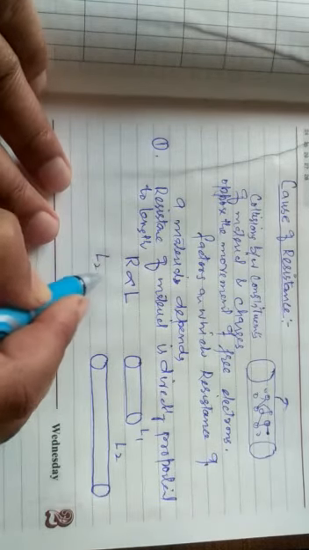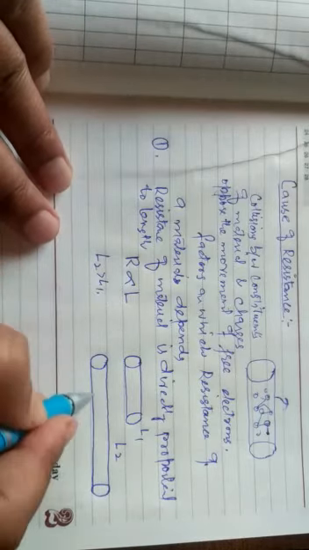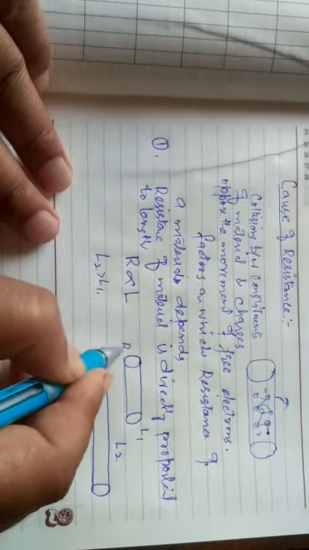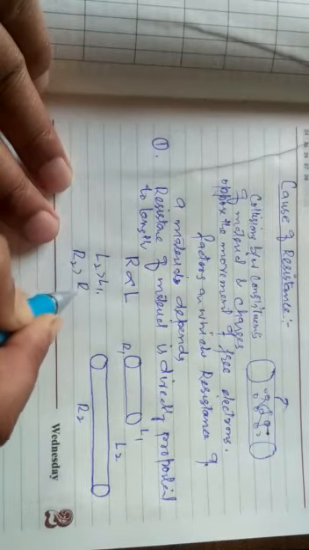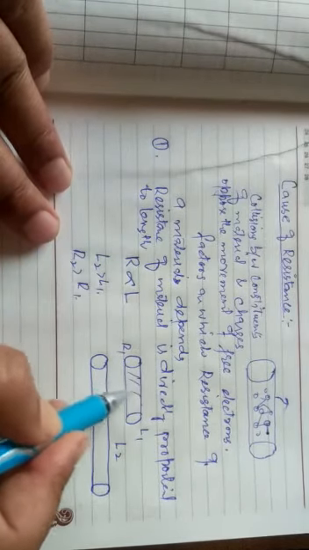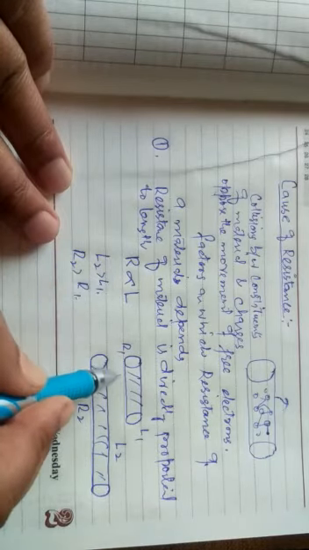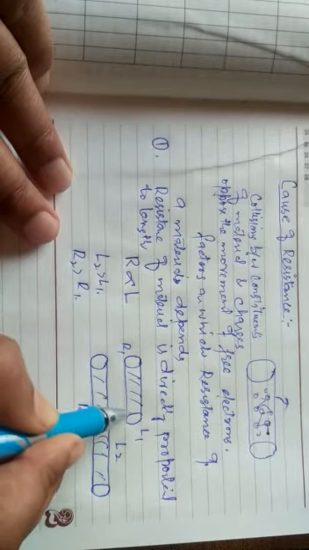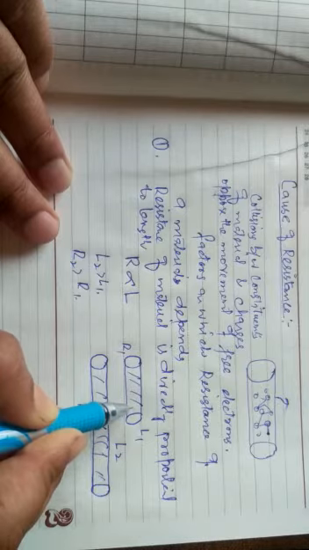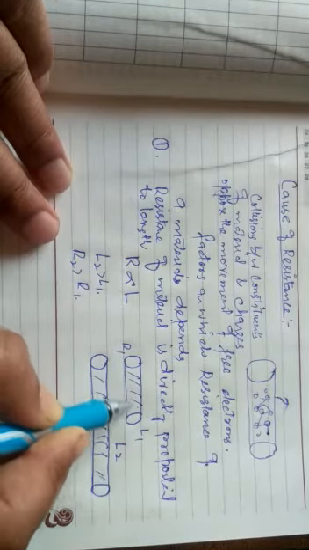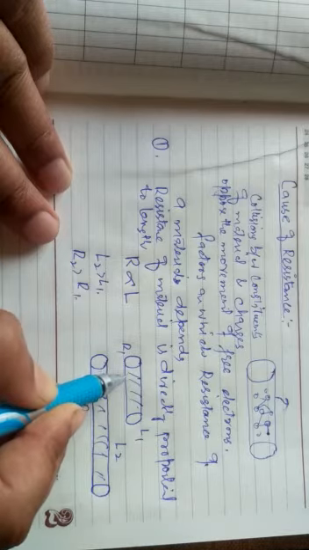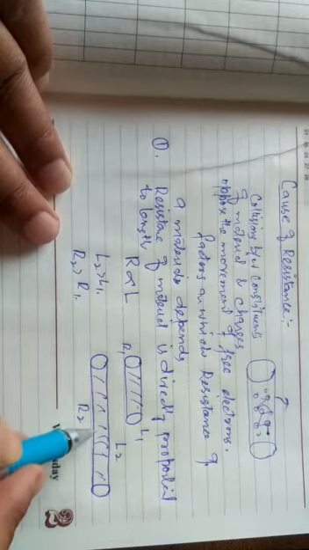Obviously L2 is greater than L1, so R2 will be greater than R1, if both are the same material. Why length? Because the electron will go through a large number of collisions. If this length has 1 lakh, 1 million, 1 crore atoms, then the longer length will have more than that, and there will be more collisions.